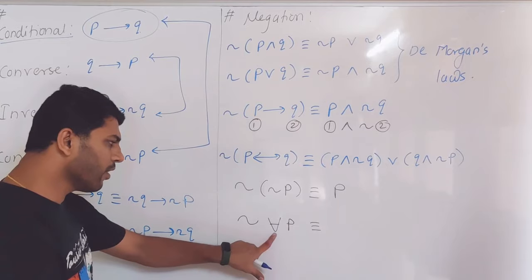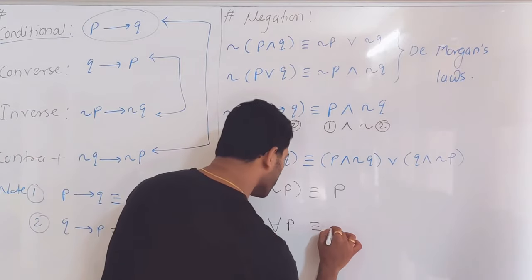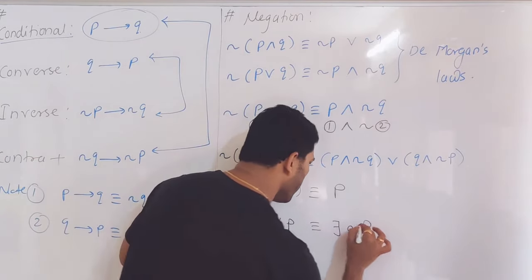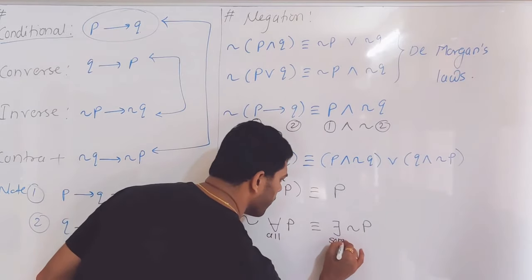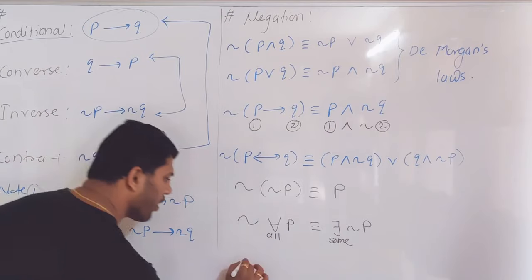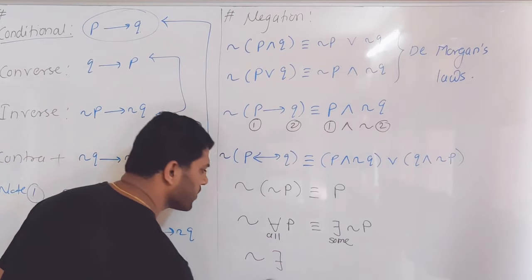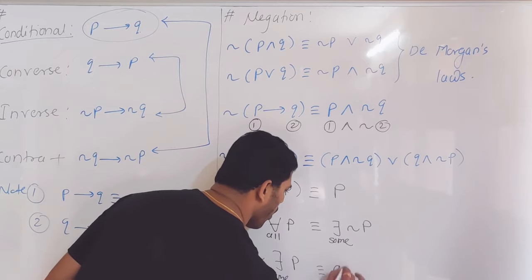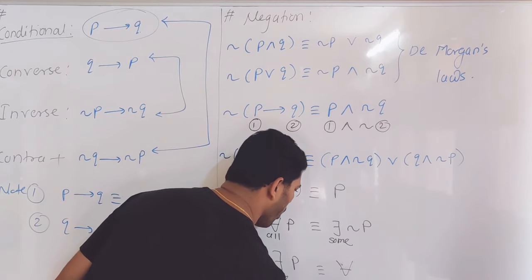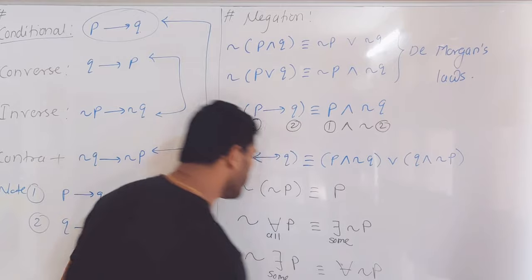Always remember, all becomes some, and then the negation of P. Or if you want the negation of some P, some becomes all, and then negation of P.